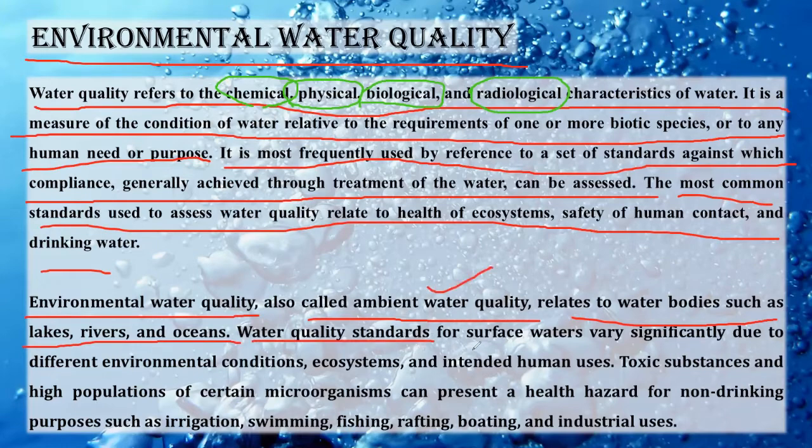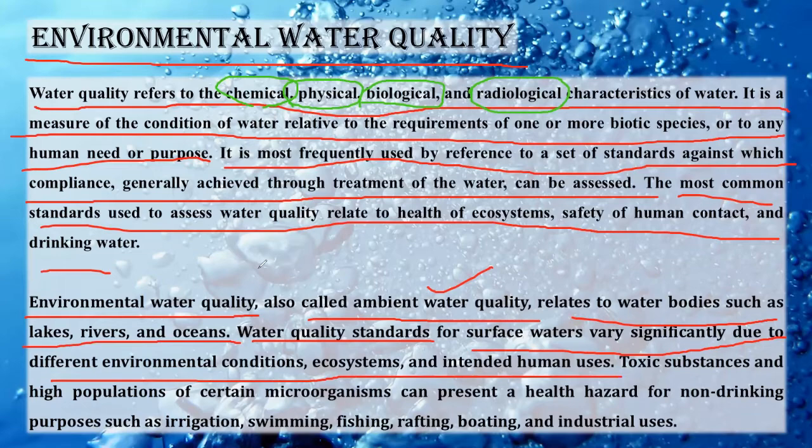Now water quality standards for surface water vary significantly due to different environmental conditions, ecosystems, and indeed human use. See, groundwater and surface water are both different. Groundwater is difficult to access, whereas surface water is very easy to access. Suppose we want a bucket of water. We will not make a hole, a well, to take groundwater for filling that bucket. Rather, we will go to a nearby pond and fill the bucket.